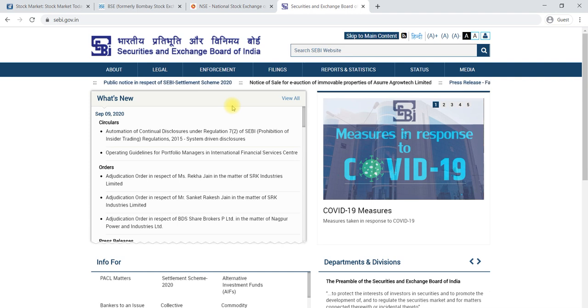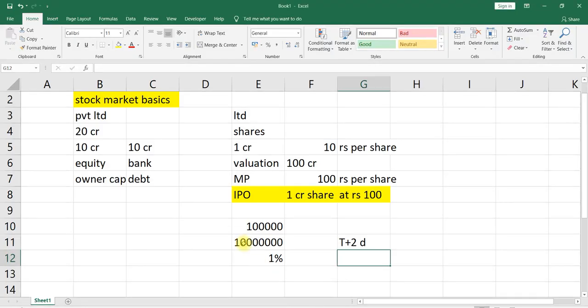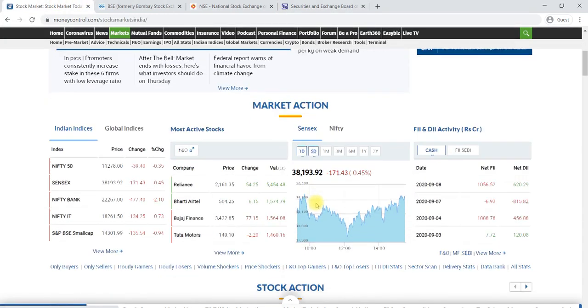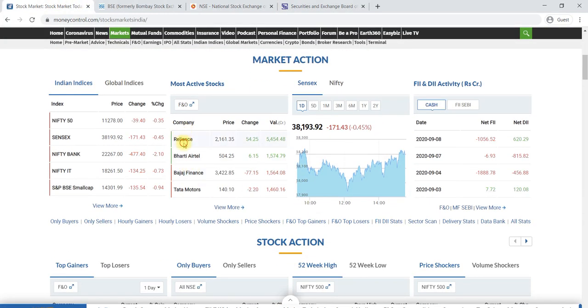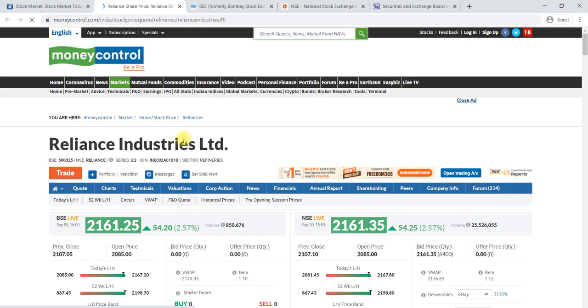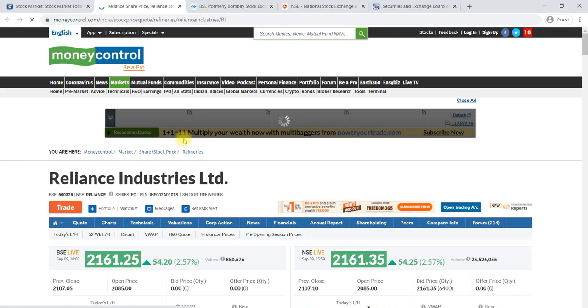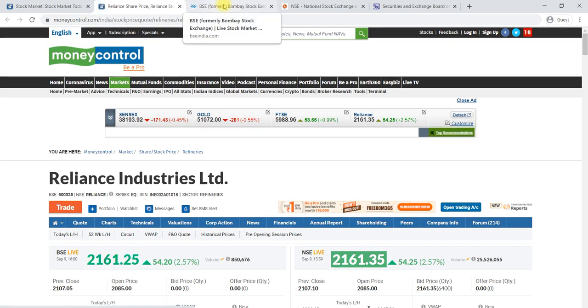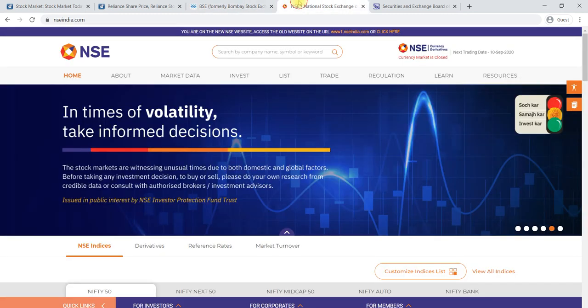shares. First we understood what exactly a share is. That is nothing but company ownership. You are asking for ownership in a company by paying some price, based on what is expected in the market, and you are ready to pay that price to participate in that particular company. Then the second thing is where it will be traded, that is the Bombay Stock Exchange or the National Stock Exchange, which act as the intermediary.